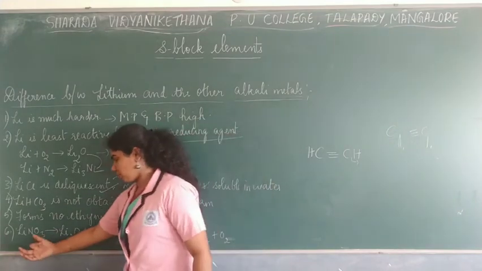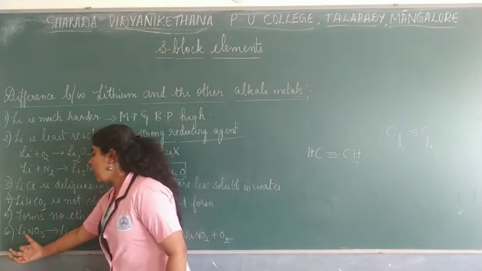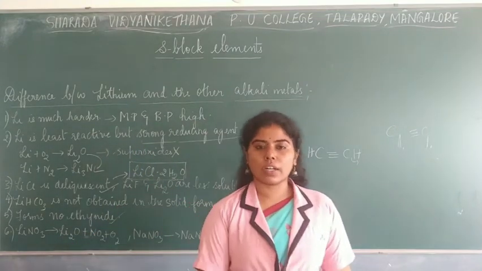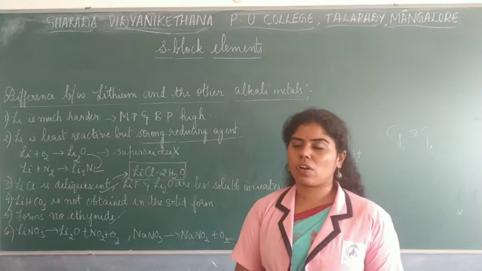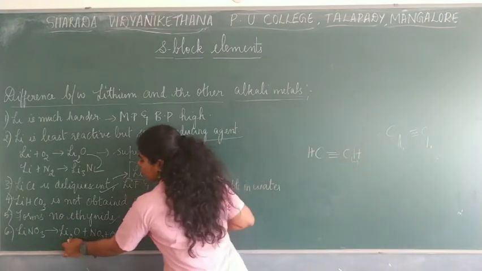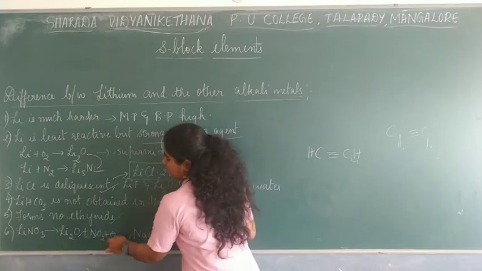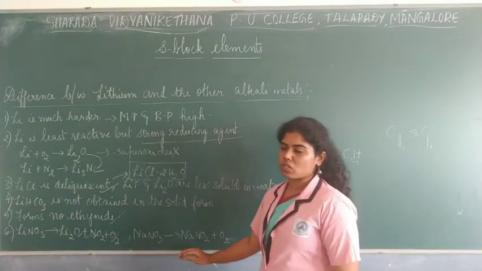And also, if you see this reaction here, lithium nitrate, when it is undergoing decomposition, or when it is heated, it decomposes to form lithium oxide, then nitrogen dioxide, as well as oxygen, which are the stable compounds.